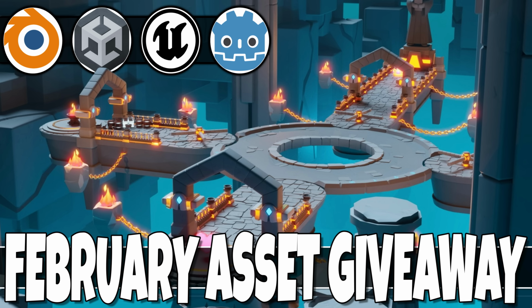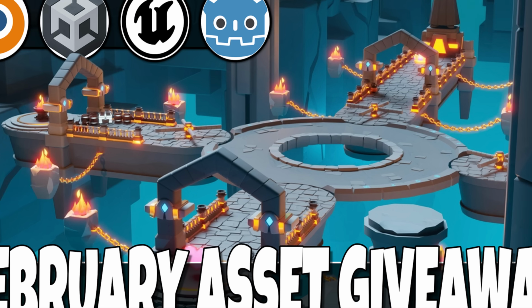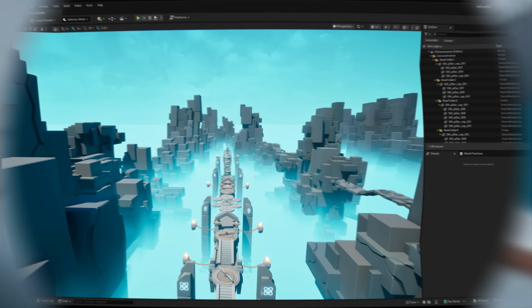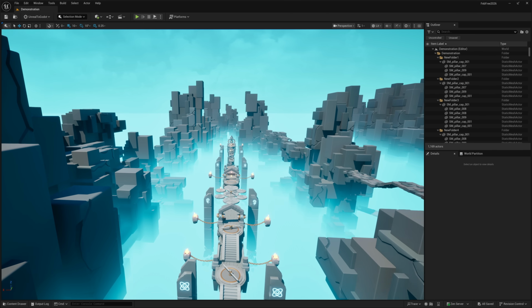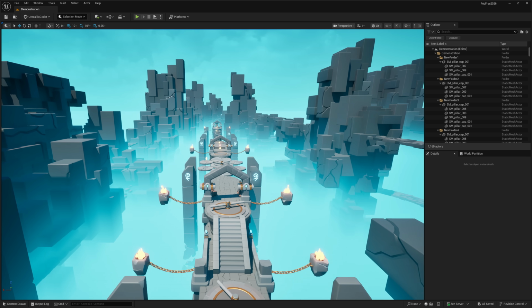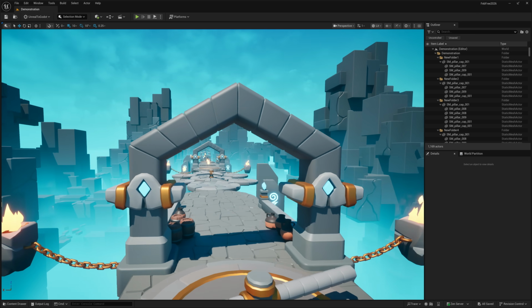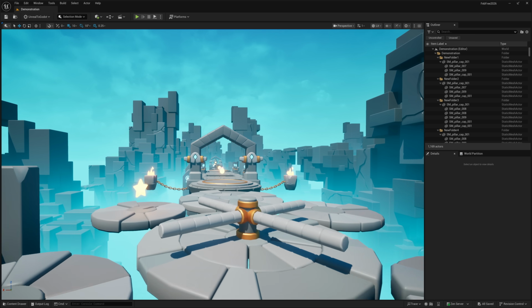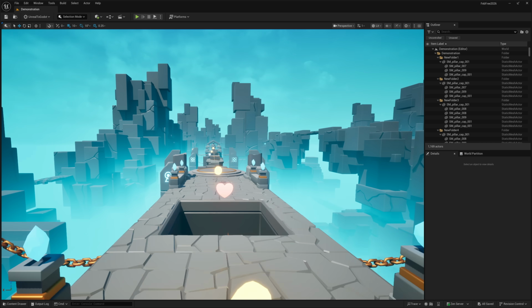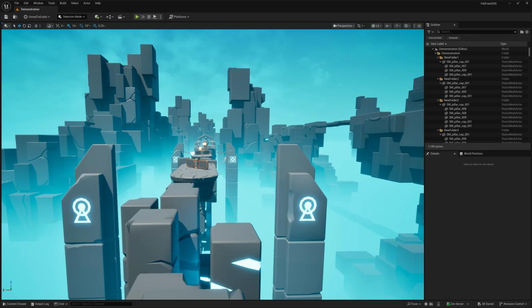There's a 50-50 chance you're getting free stuff from Epic Games, and this week we are in luck. Yes, we got free assets from Epic Games, 2 freebies, and this is not just for Unreal Engine. Actually, we have quite a bit of very cross-platform giveaways this month. So if you're using Unity or Godot or Blender or whatever, you can grab these assets in your favorite tool. This is the first one.